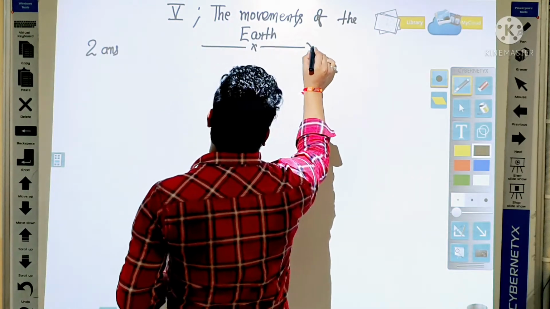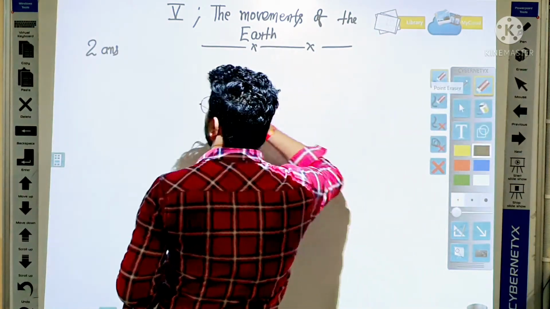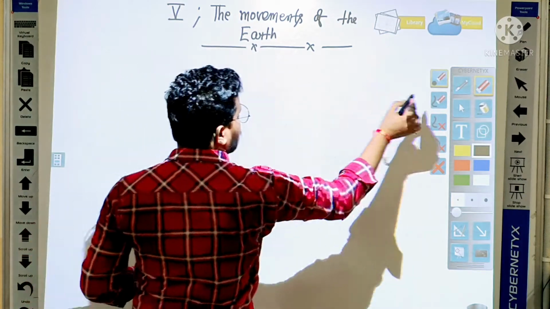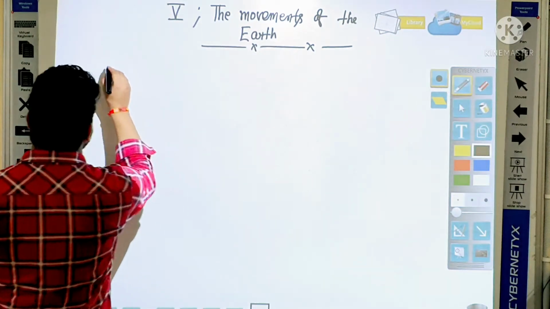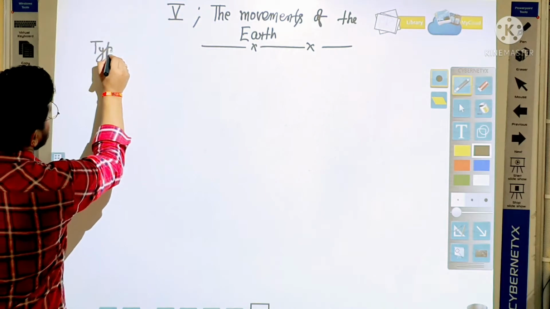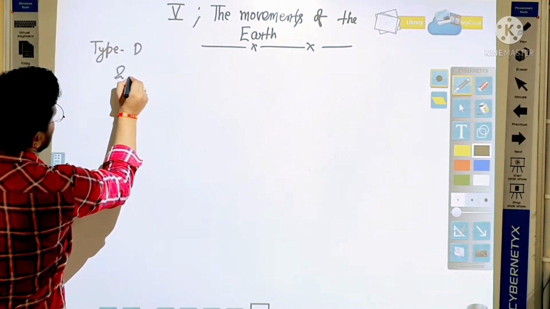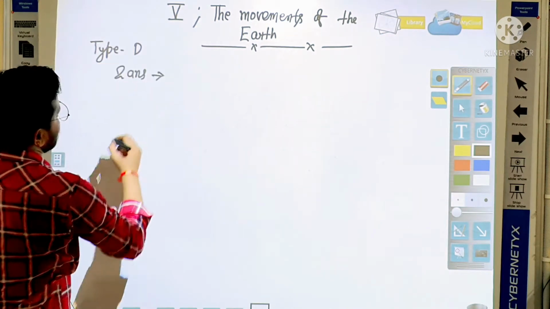Yes. Now come on, students, type D, in question answer of second.